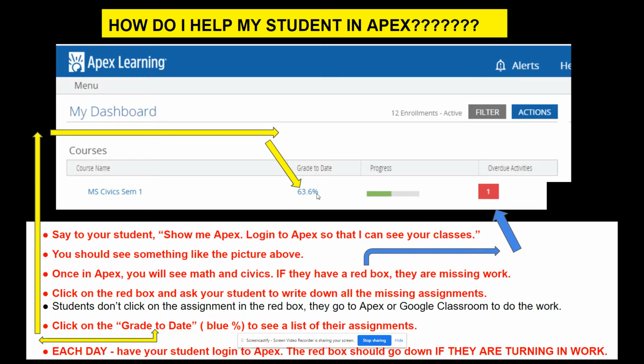You can click on this blue percent, that's their grade, and see a list of assignments. And if your student is working over winter break, every day they log in, this number should go down. I think the most there are in civics is 15 assignments. If your student is turning stuff in, this should go down each day they log in. If it's not going down, they're not turning work in.